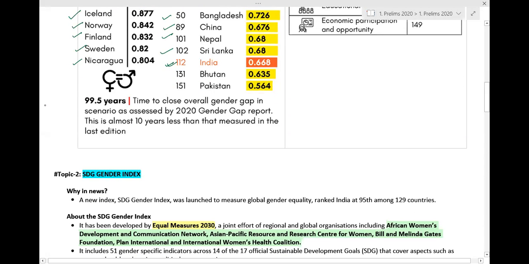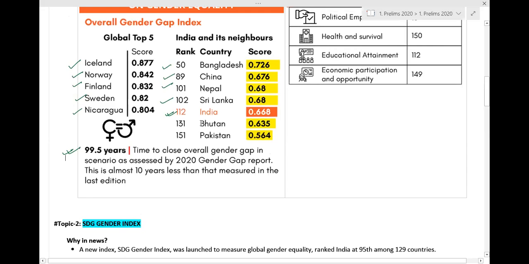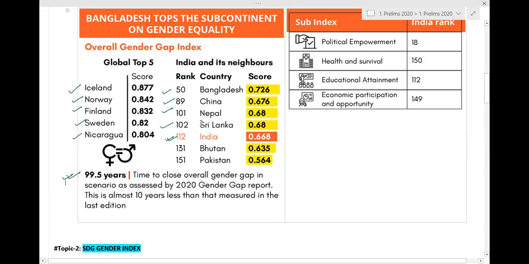Then they talk about how 99.5 years will be required to close the overall gender gap as assessed by the 2020 gender gap report. This is almost 10 years less than what was measured in the last edition. So about 99.5 years will be required globally to bridge the gender gap.